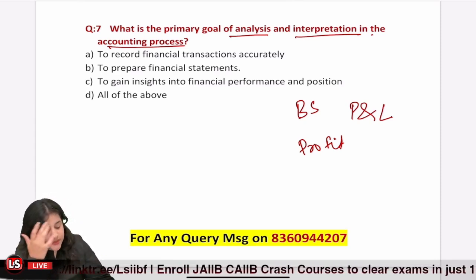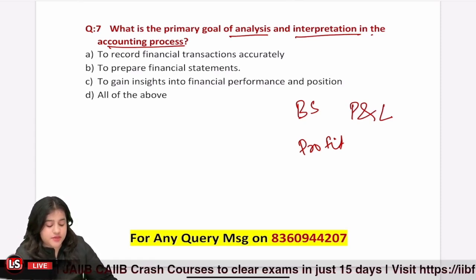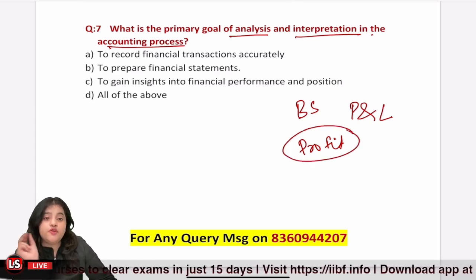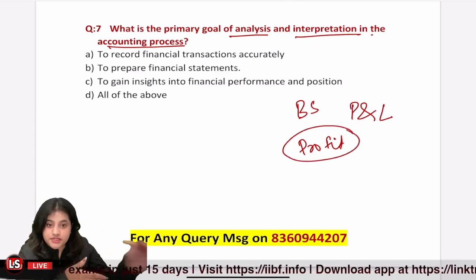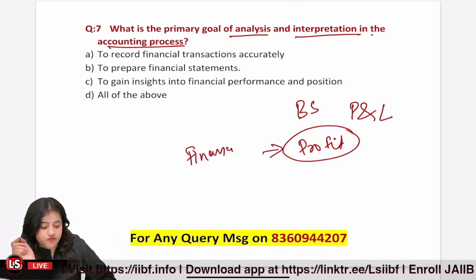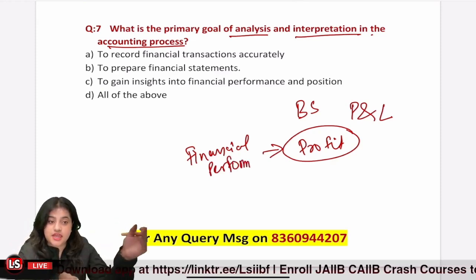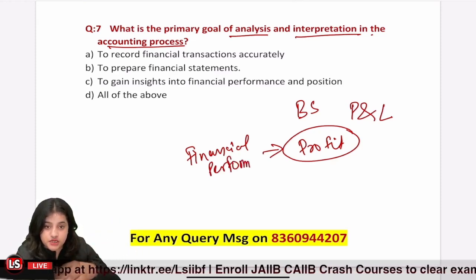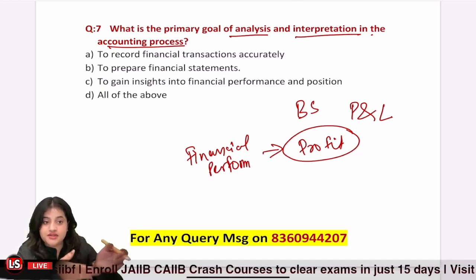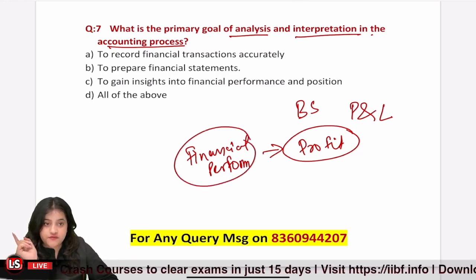What does it mean? It means that as a business owner, when I am analyzing my financial statement, I'm looking at two things. Now, what are those two things? Firstly, I'll see profit. Now, what does profit mean in business? It means my financial performance. How well did my business perform? Like when we take an exam, our performance comes in the result, right? How much marks did we make? In business, what is our result? Our result is profit. So my financial performance, that is my first goal of looking at financials.